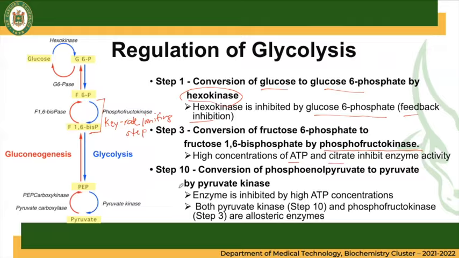Next committed step is step number 10, which is the conversion of phosphoenolpyruvate to pyruvate by the enzyme pyruvate kinase. It is inhibited by high concentrations of ATP as well. So both step 3 and step 10 are allosteric enzymes.